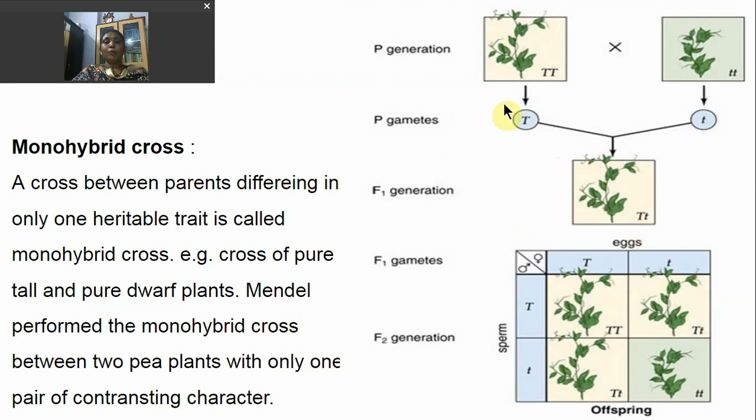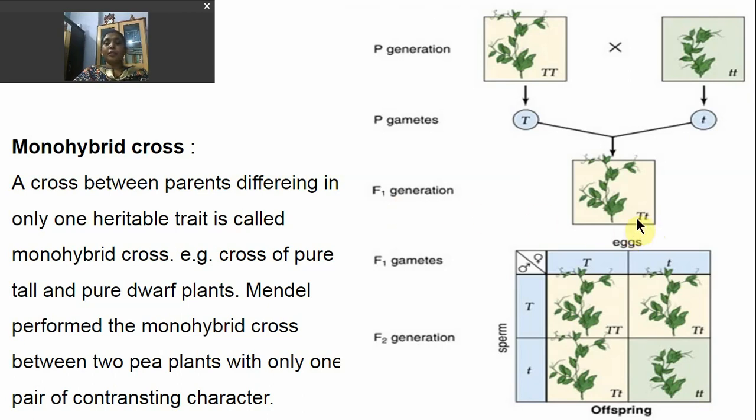So by observing this cross, Mendel postulated that the allele or factor which expresses in the presence of another allele is known as dominant, and the one which doesn't express itself in the presence of the other is known as the recessive allele.